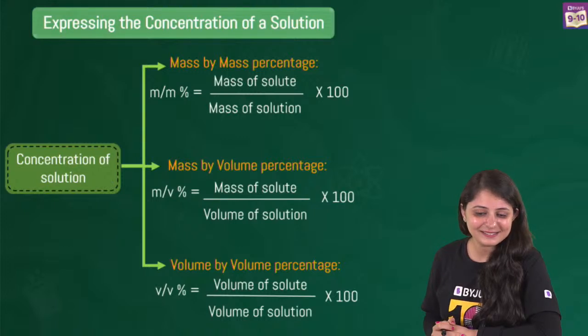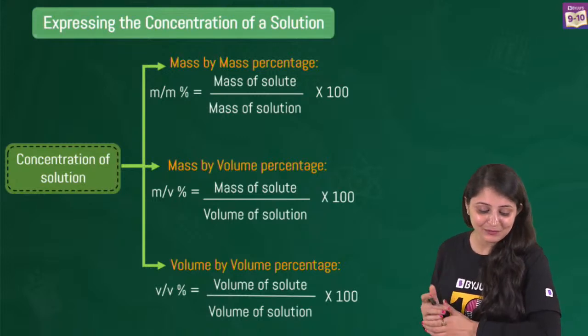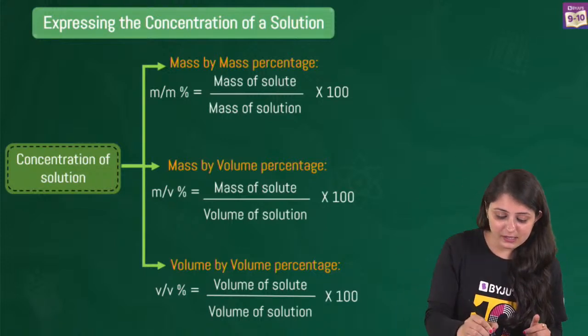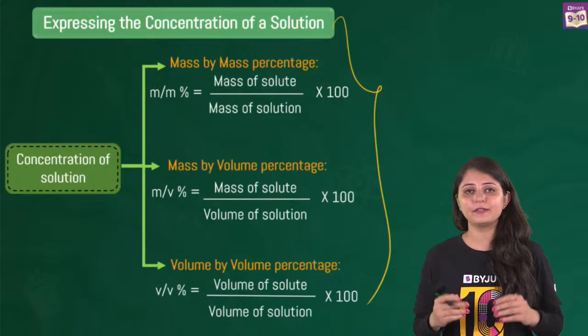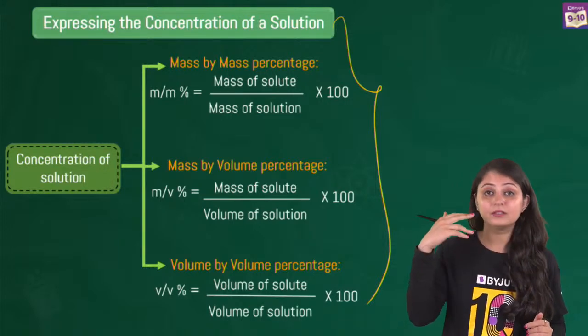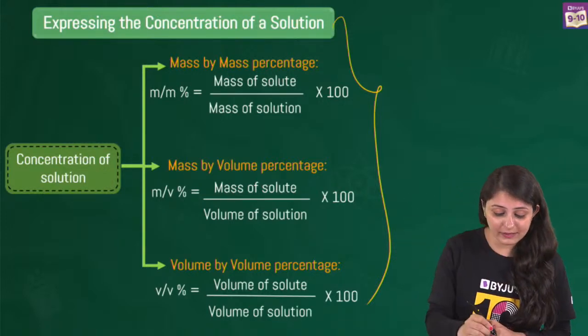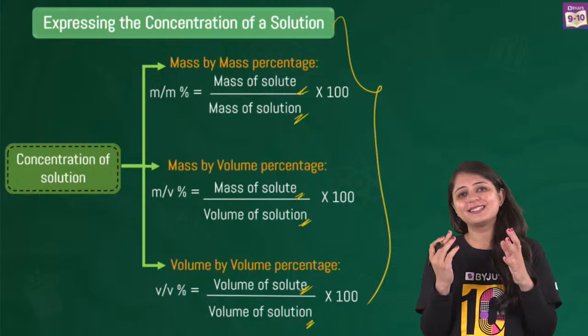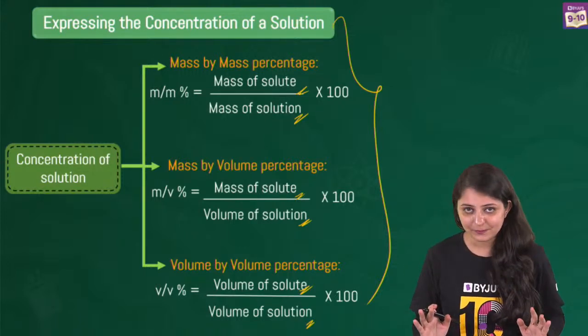Yes. Absolutely right, 100. You wrote it first. So, mass by mass, very, very simple, guys. For these three formulas, notice one thing: the numerator is always solute and the denominator is always solution. The way of expressing is changing.